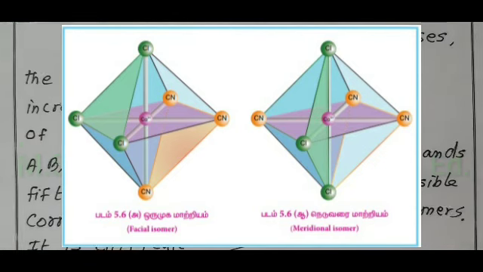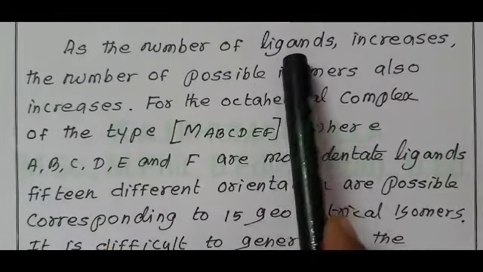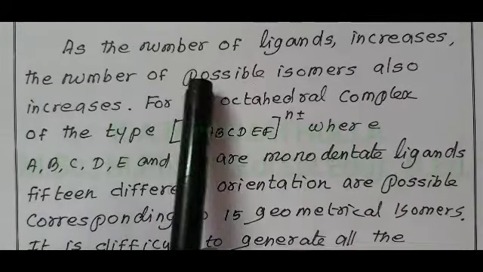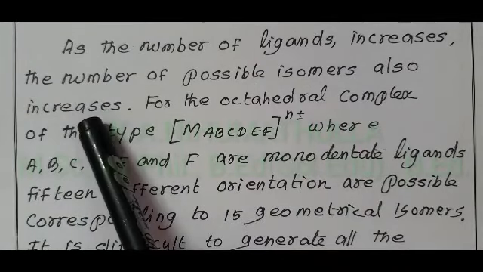Now, as the number of ligands increases, the number of possible isomers also increases.